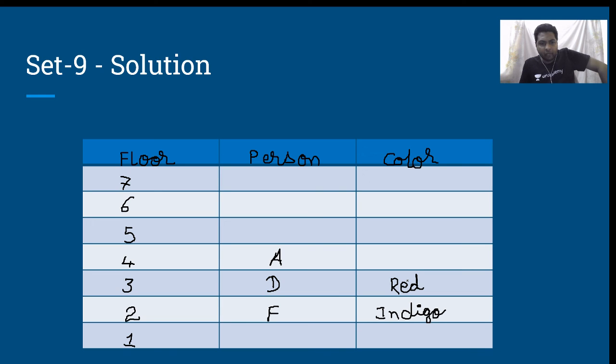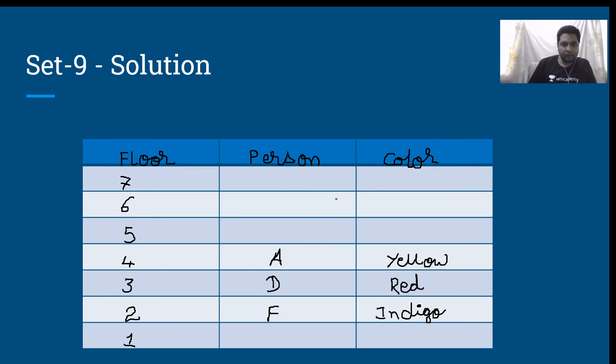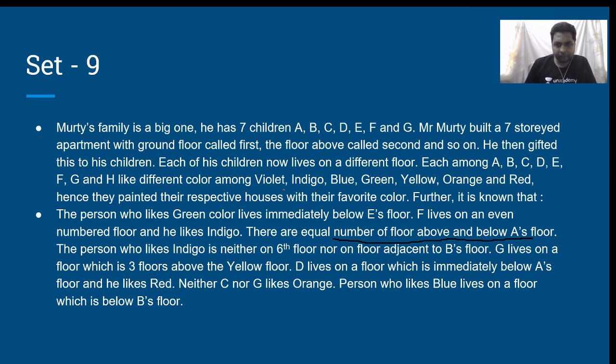So it cannot be 1, 2, 3, 5, 6 or 7, which automatically means it has to be 4 only, Sherlock Holmes theory. Therefore, this has to be yellow. And when that is yellow, G lives on a floor which is 3 floors above. Therefore, over here, this will be G.